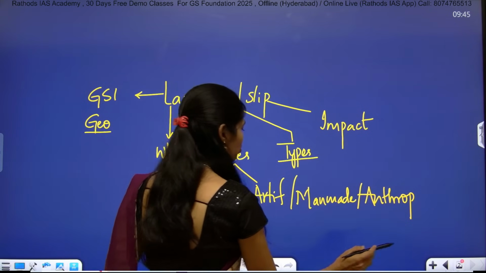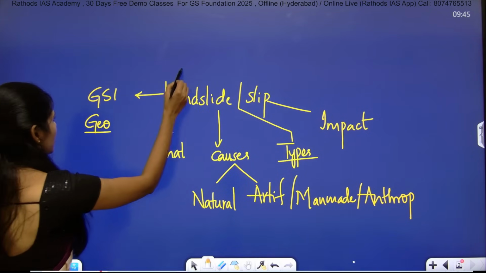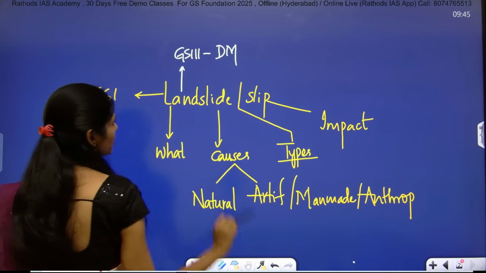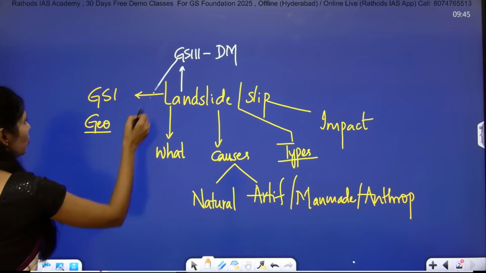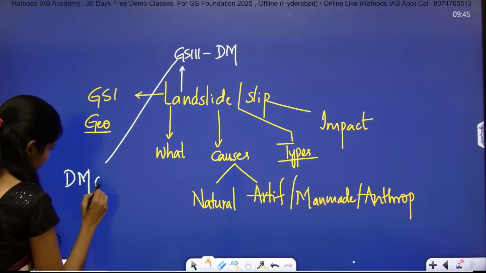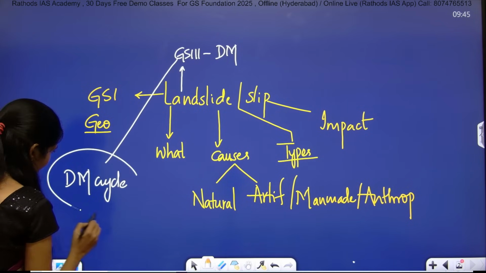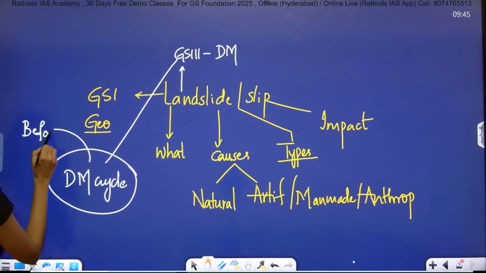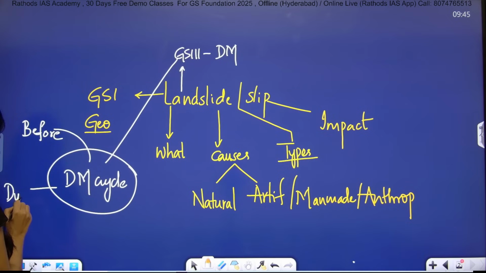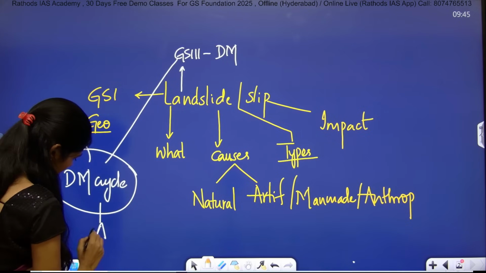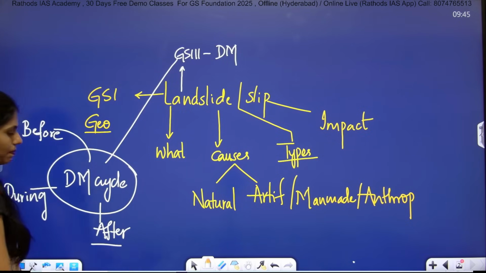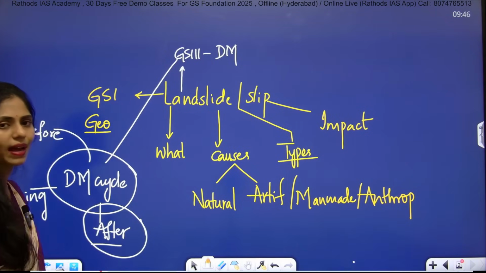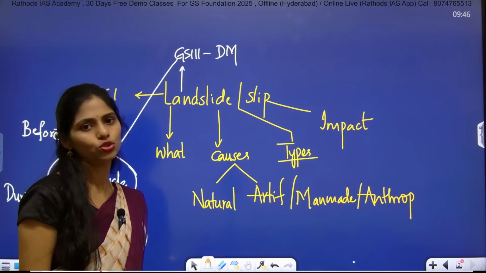Now I want to show you another subject. This article is also important for GS paper 3 under disaster management. In disaster management, you will be studying the disaster management cycle. In that cycle, you will be studying the steps to be taken before disaster, during disaster and after disaster. This image depicts that a disaster has happened. Now you have to focus on post-disaster management: how you are going to address that situation.